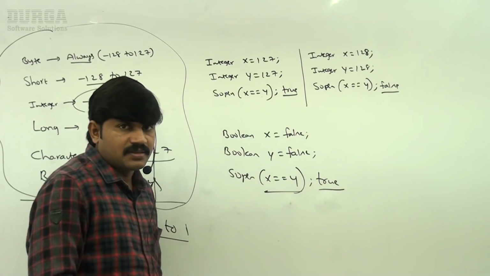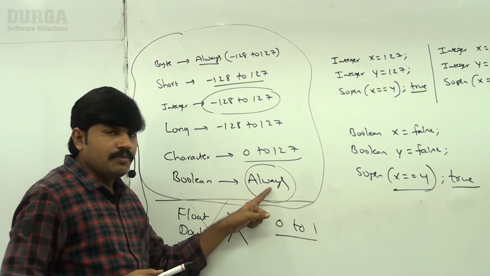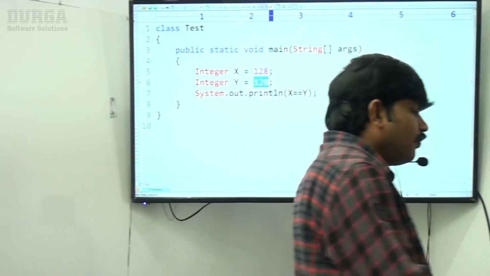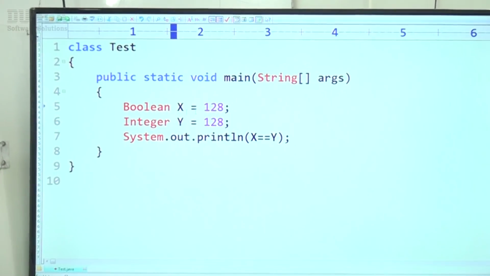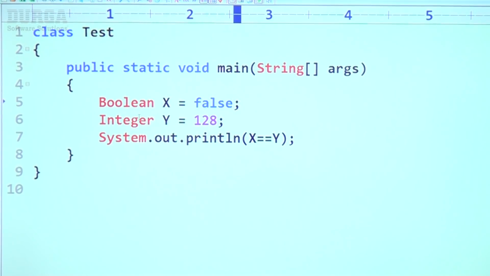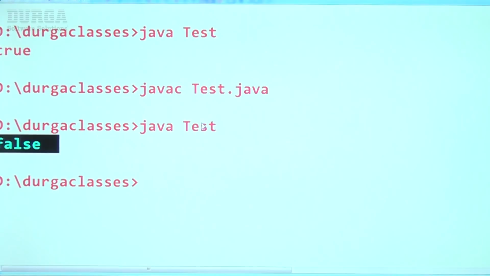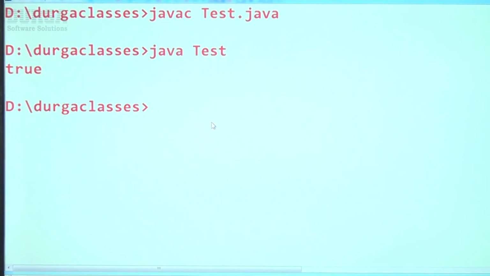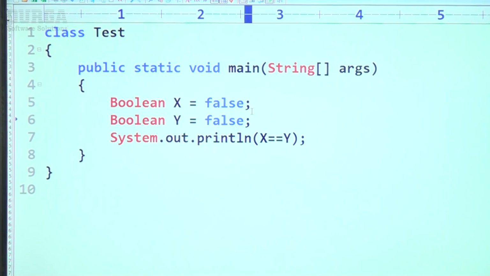True itself is the answer, because for Boolean the existing object only will always be reused. Is it clear for all of you, right?